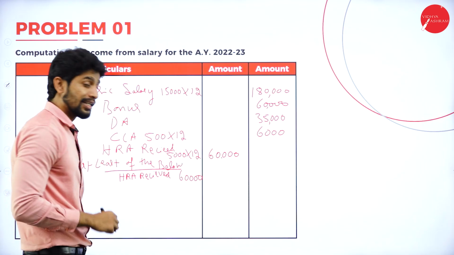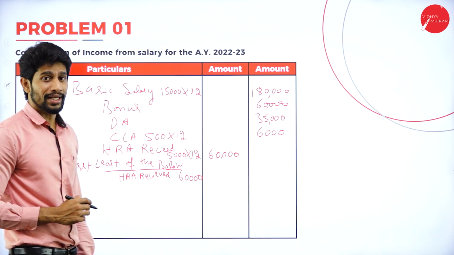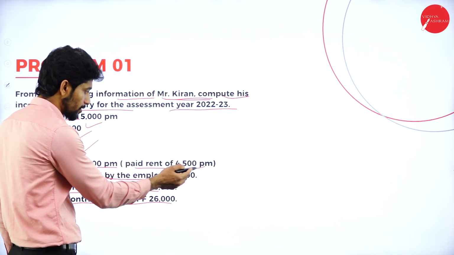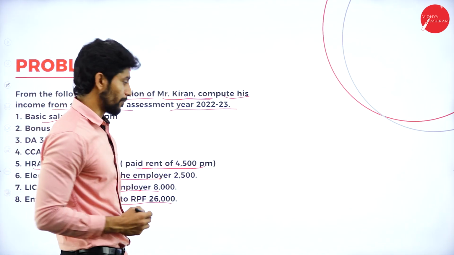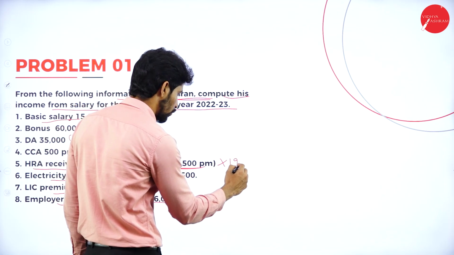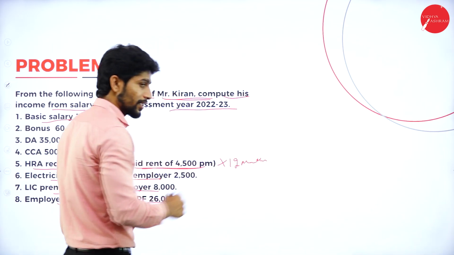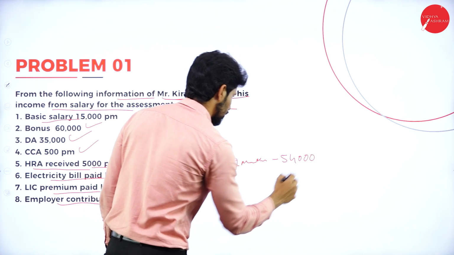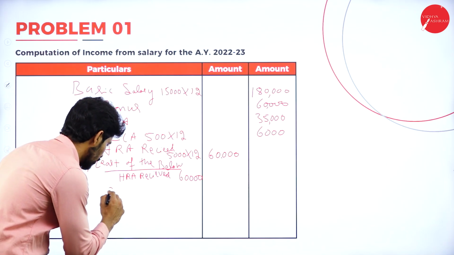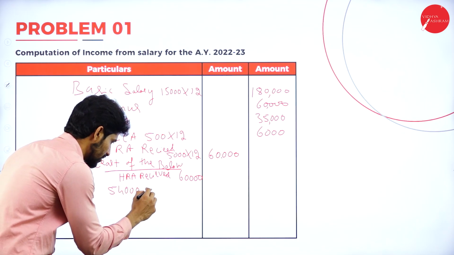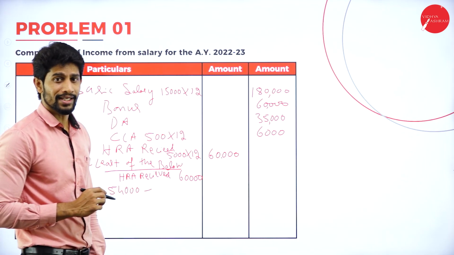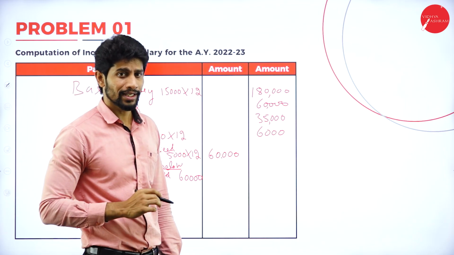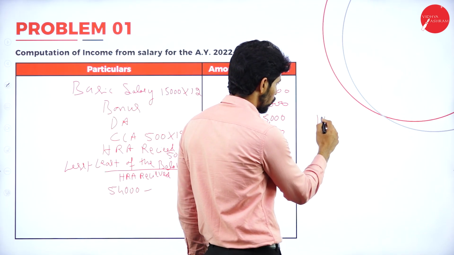Okay. Next, rent paid minus 10% of salary. Second point. What is the rent paid? Yes, rent paid is 4,500 into 12 months. How much will you get? Almost 54,000. So rent paid is 54,000 minus 10% of salary. Now what is salary? Salary means basic, DA, commission. So basic salary is how much? 1,80,000.